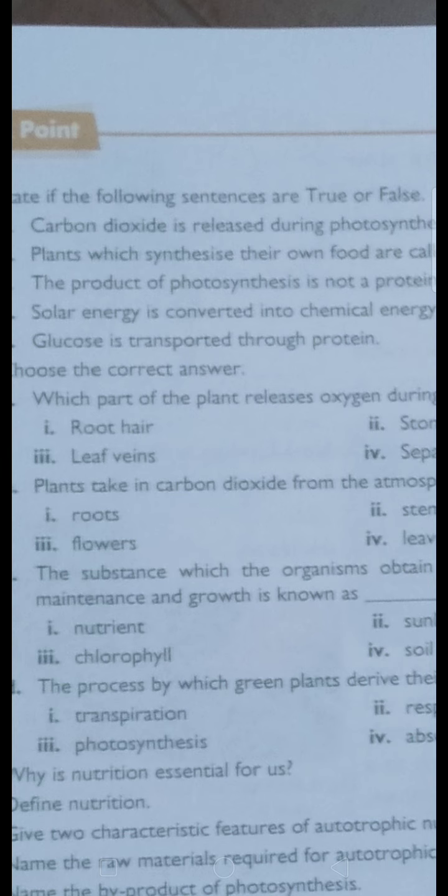The substance which an organism obtains from the surroundings to derive energy for its maintenance and growth is known as what? What do you call that, food?